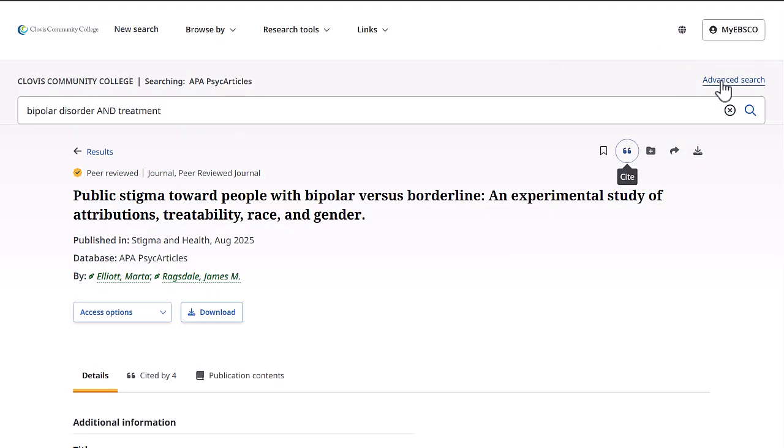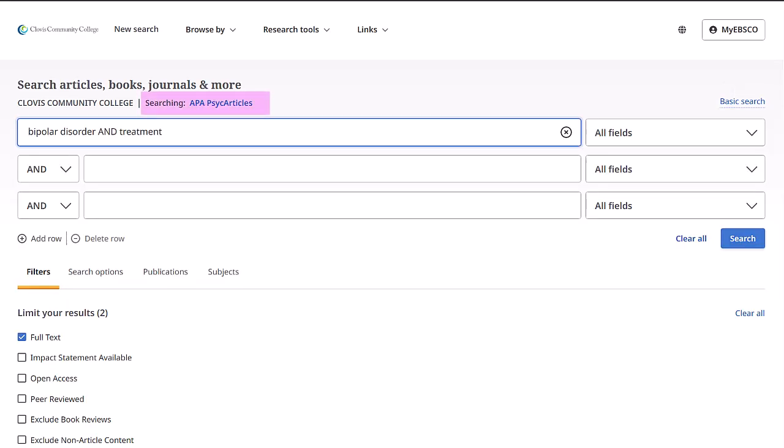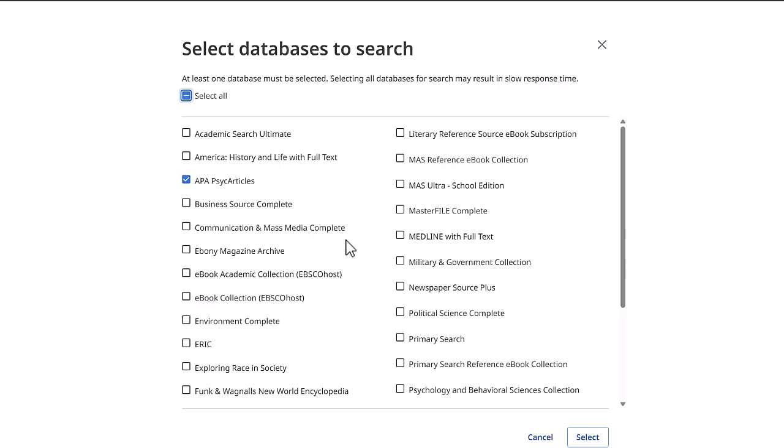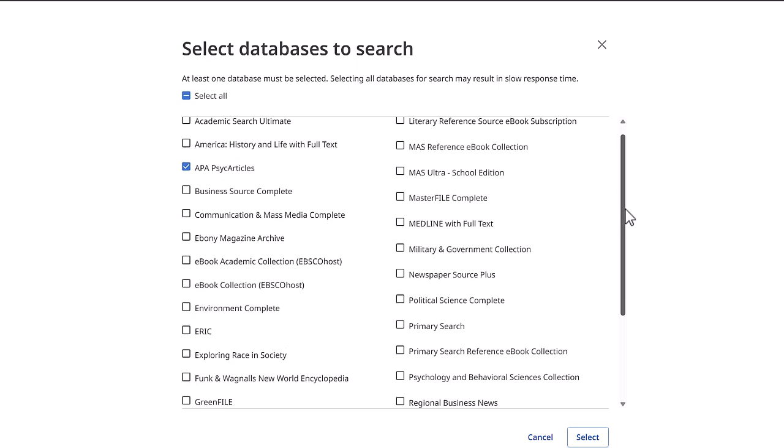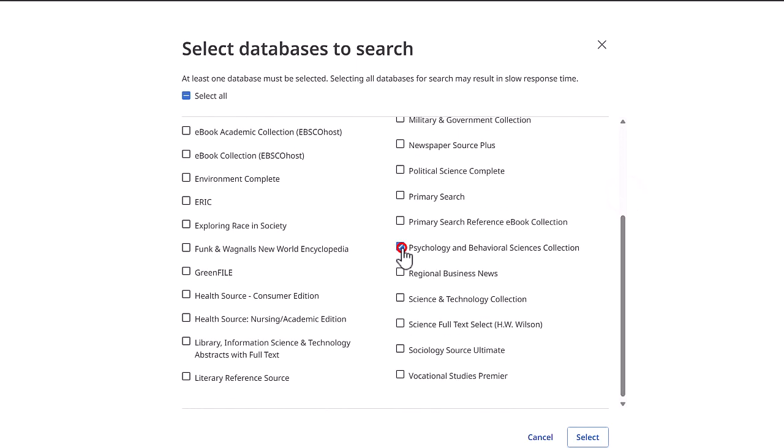If you're having difficulty finding articles related to your topic, other databases to select are Psychology and Behavioral Sciences, and also Academic Search Complete, an extensive database that can retrieve articles in almost any research topic.